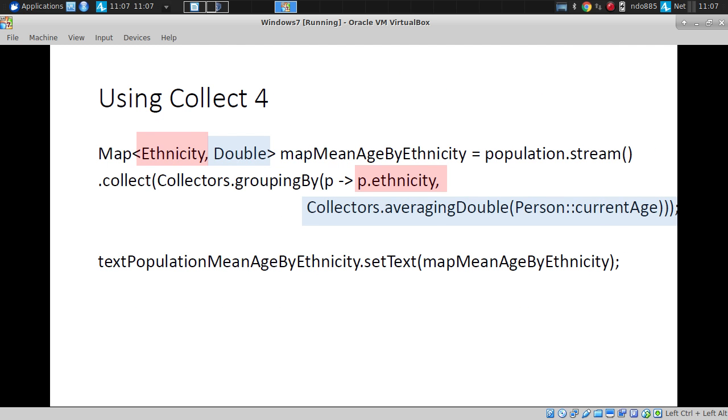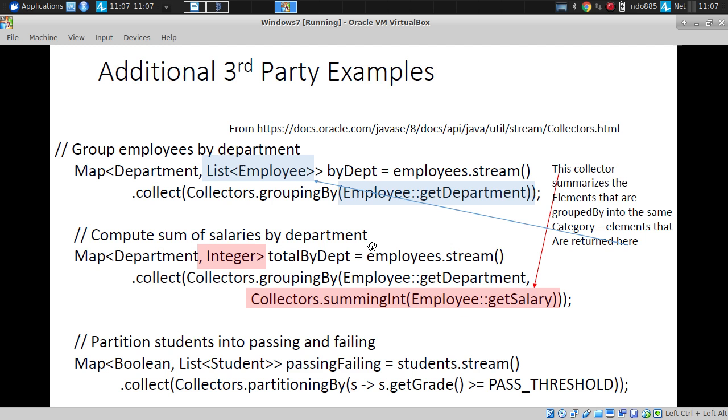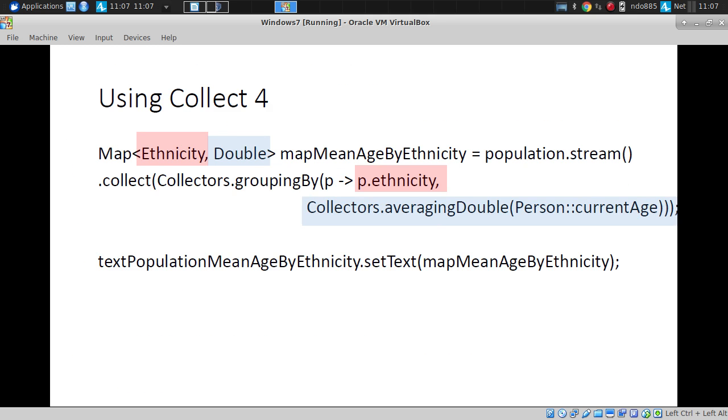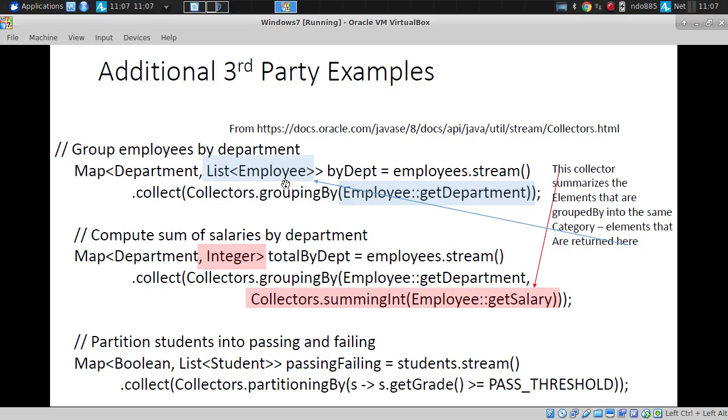Different, powerful, significant. Here basically, take a look at this. Here we are grouping them by ethnicity and taking the average age within that grouping. Requires you to think a little bit differently, but you can use these collectors to kind of compute on these Java 8 streams after doing a grouping by. Okay,